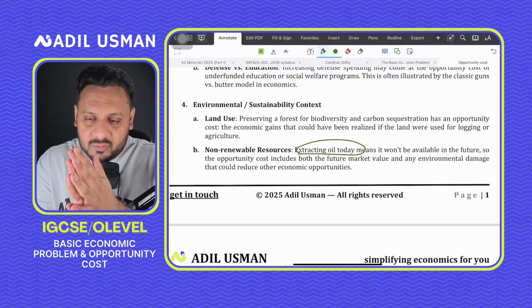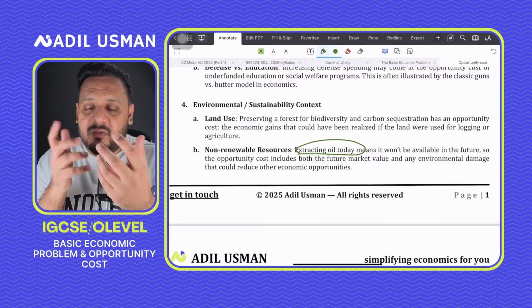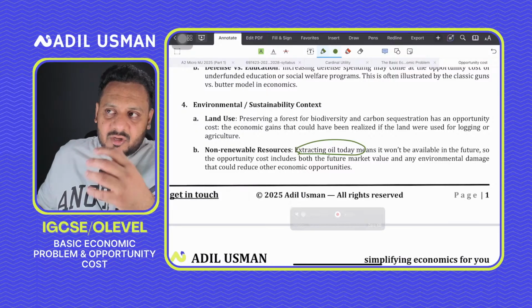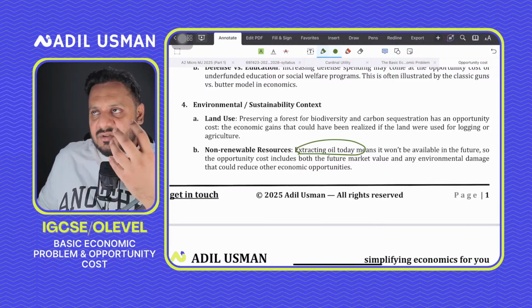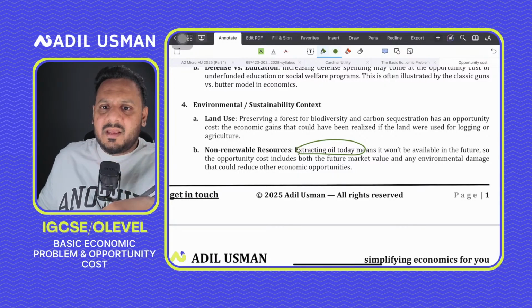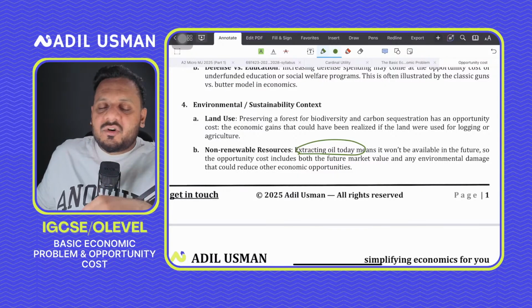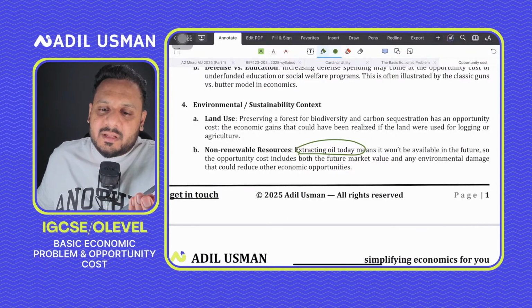Let's not go into that detail, but what I'm saying is, if you have to decide whether to extract more oil now, it means less for the future, plus it also means a lot of environmental damage. So the opportunity cost of extracting a lot of oil right now, whether on a state level or whether the state calls a multinational company or a Chinese firm to extract oil from Pakistan, would be less oil for the future and a lot of environmental damage. That's what I'm trying to say. I hope you understand.